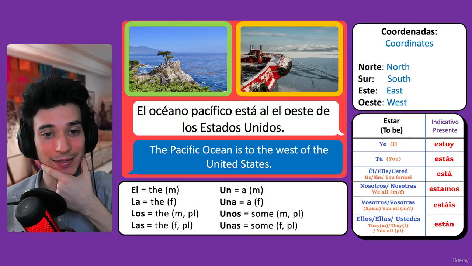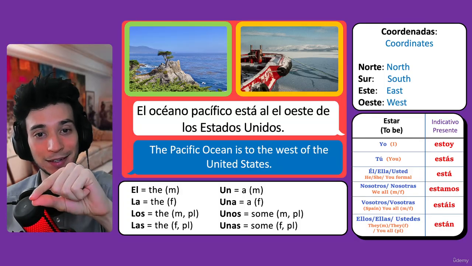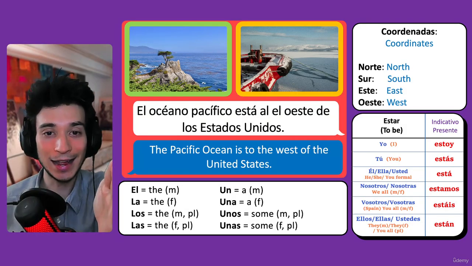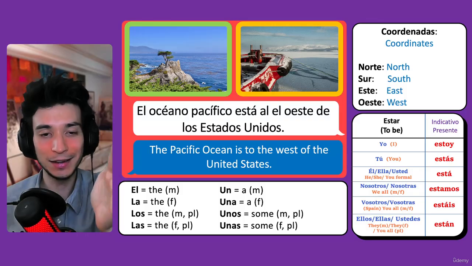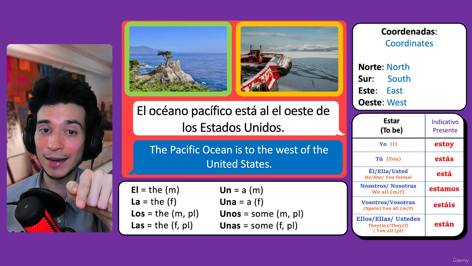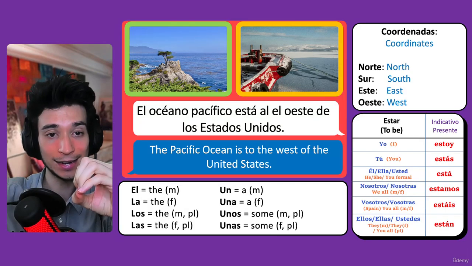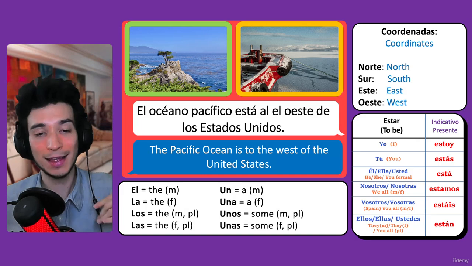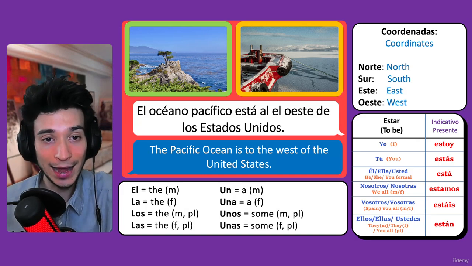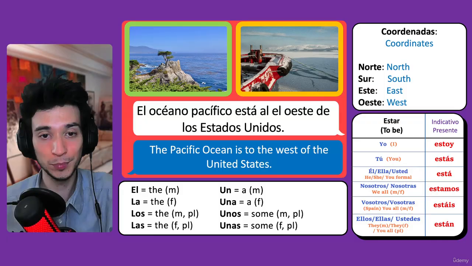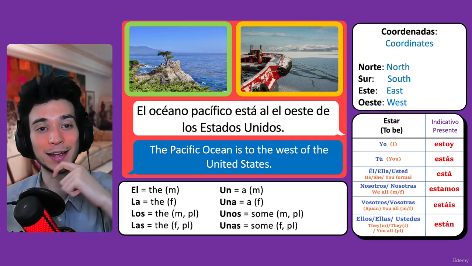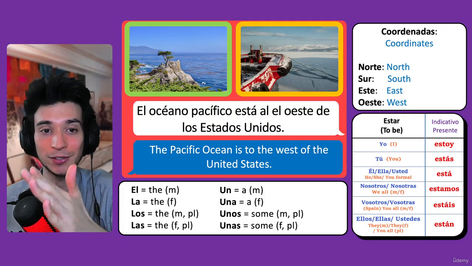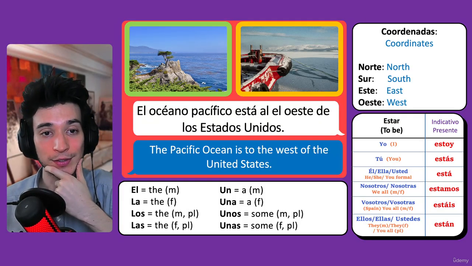The mistake is that you would say al oeste because al already means a el. So we do not say al el oeste. This one is a mistake because al is a combination of a and el. A el oeste, so al oeste. So we have to remove el. El Océano Pacífico está al oeste. So al is a plus el. Okay, so this one is a short mistake in the lesson. This was made on purpose so that you know al oeste, a el. Okay, let's try the next one.